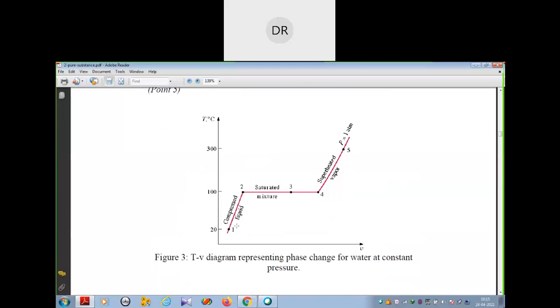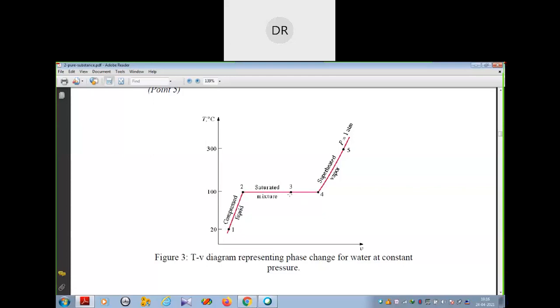Just this diagram. So this is the T-v diagram. Here it shows the temperature rising from 20 to 100 degrees. This is the compressed liquid. After reaching the saturation temperature, it becomes saturated. The line is shown here. After this, some of the water will be vaporized in the saturated mixture.